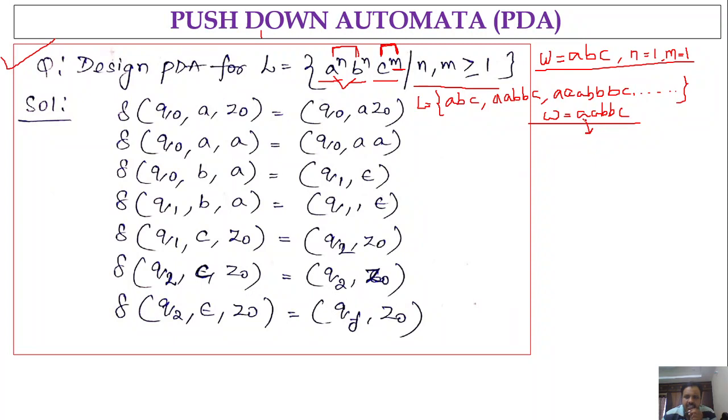For each input symbol A, we push that A onto the stack. The moment we get B, we pop the stack. For each occurrence of B, we pop the stack. And for each occurrence of C, we are not going to do anything, so we just keep the stack content Z naught as it is.